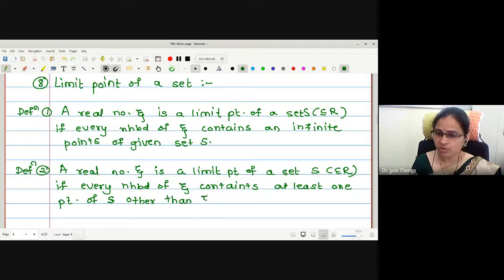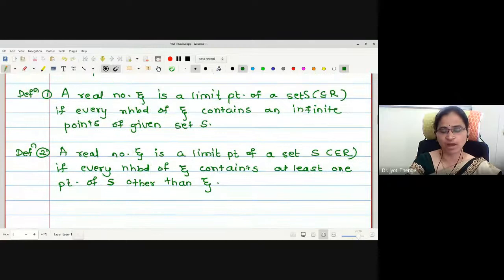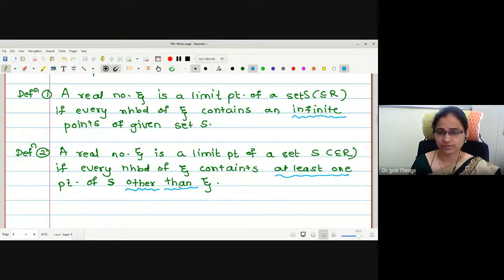Now one may have a question: how do the two definitions work, and how are the two definitions the same? One definition says that the neighborhood contains infinite points of the given set, and the other definition says that this neighborhood contains at least one point. But remember, we are imposing a condition: other than zeta. Now let us try to understand the definition, and also we will see how the definitions are equivalent.